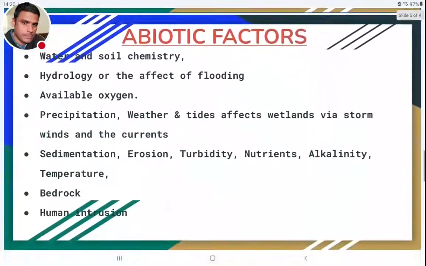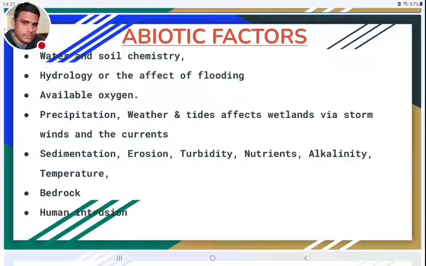And coming to the abiotic factors, like the remaining water ecosystems, these also have soil chemistry, oxygen, precipitation, temperature, turbidity and nutrients. All these things play an important role just like in any other ecosystem. Water is very important here. Why? Because the total soil chemistry determines the water chemistry also. And hydrology, or the effect of floods, is also a very important feature.